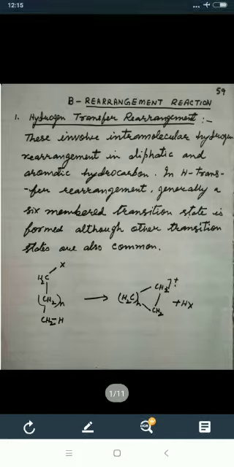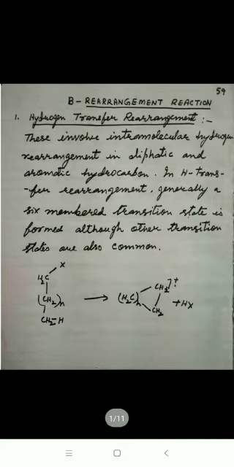In the rearrangement reaction, first we are taking the hydrogen transfer rearrangement. These involve the intramolecular hydrogen rearrangement in aliphatic and aromatic hydrocarbons. In hydrogen transfer rearrangement, generally a six-member transition state is formed, although other transition states are also common.